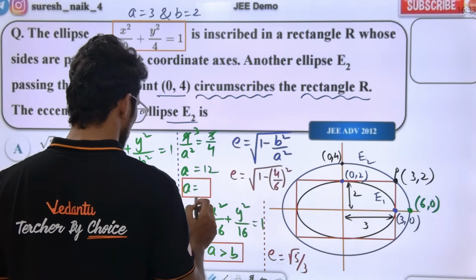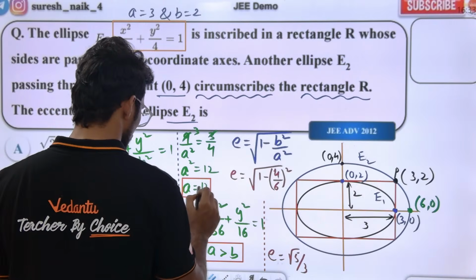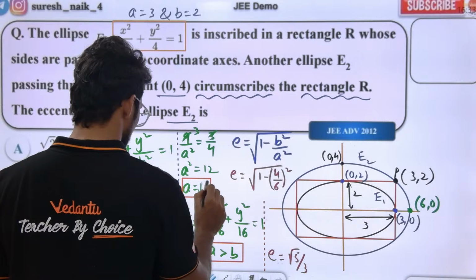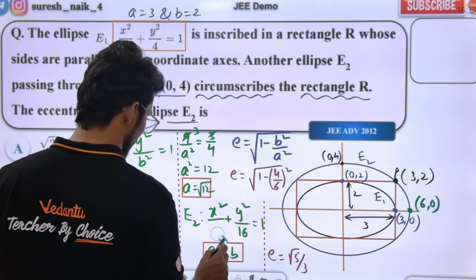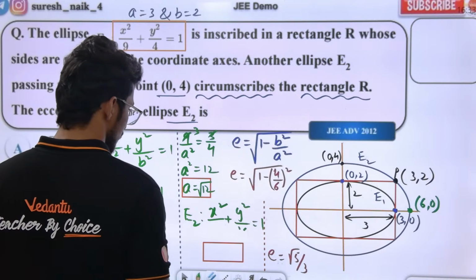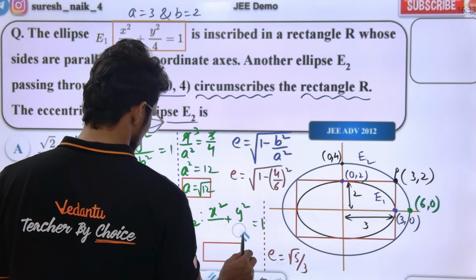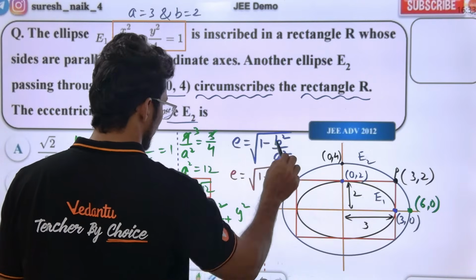A square is basically what? 12. A square 12. So this is where the mistake happened.